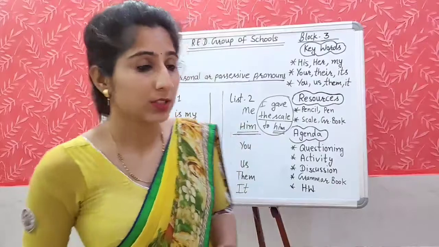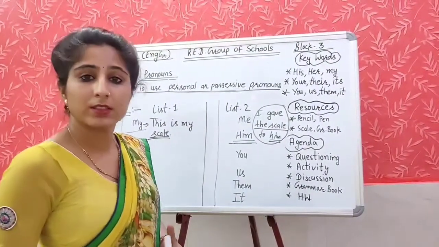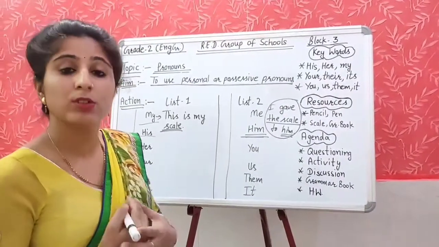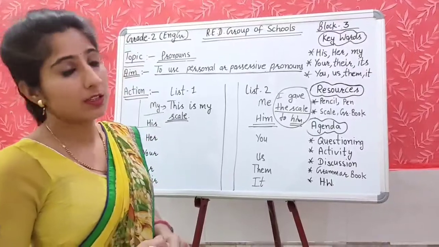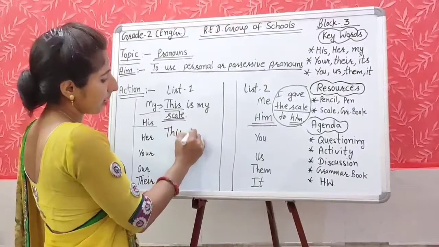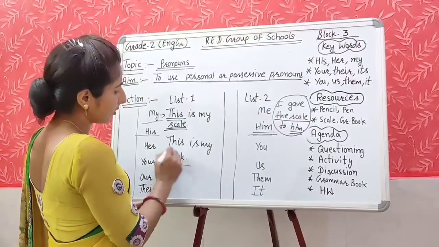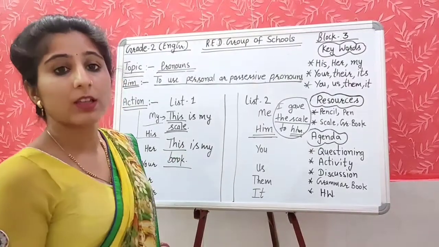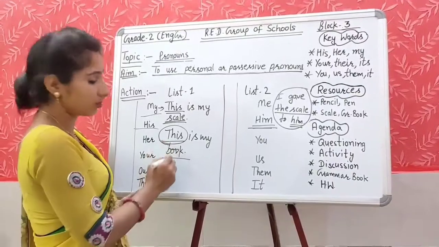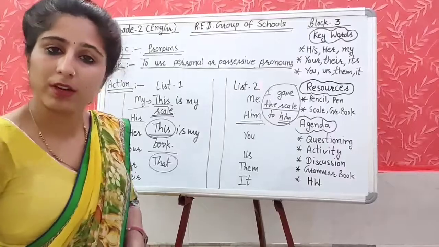By using these personal and possessive pronouns, we can make sentences, and you should try to start your sentence by using these. Like I have written here, this is my book, and you can use that also in the beginning. So if you are starting your sentence with this and that, then it will be easy to form a sentence.